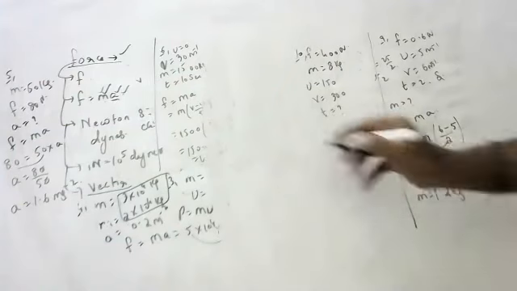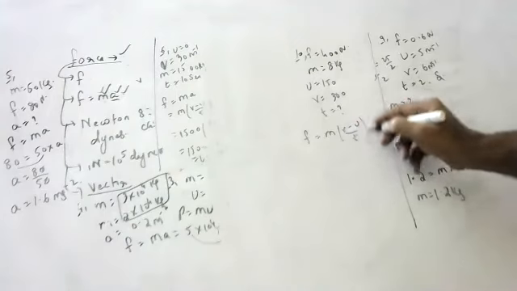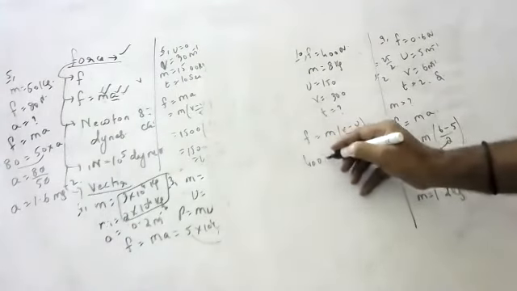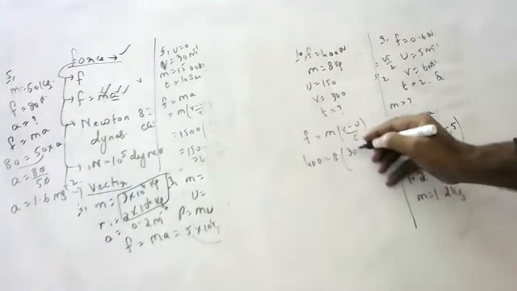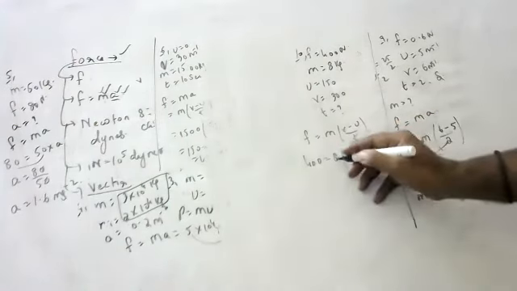Yes, sir. F is equal to m into a, m into v minus u by t. Okay, very good. So 400 is equal to 8 into (300 minus 150) by t.